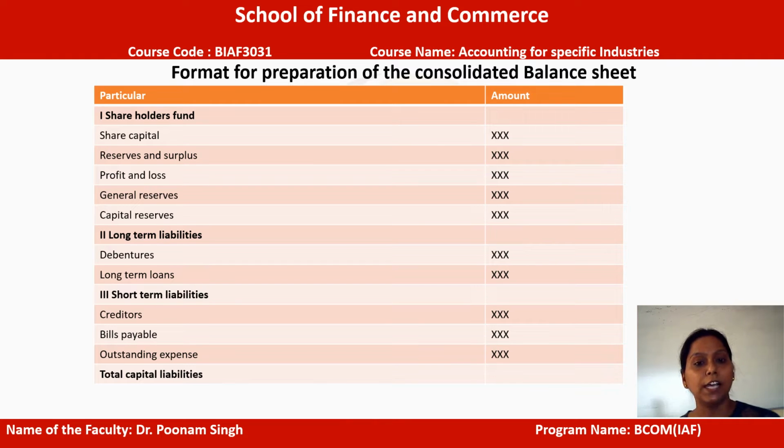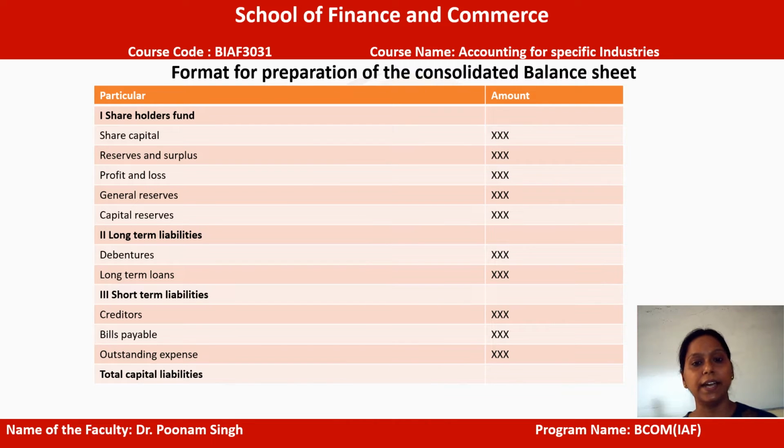As per the formats, there are basically 5 heads which fall under the consolidated balance sheet for the preparation. One is the shareholder fund. The shareholder fund is basically the fund which is owned by the owners, whether in equity form or debt form, but it will be a shareholding fund. Apart from that, the profit and loss occurring in the company will also be shown, and if the company has some reserves for the future or surpluses, that also will be shown under the consolidated balance sheet.